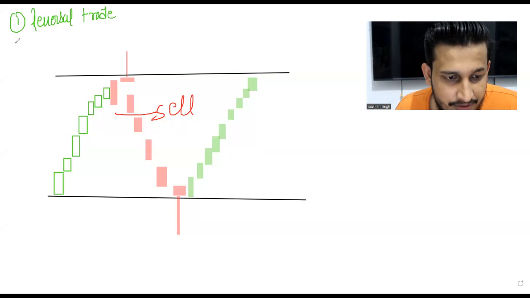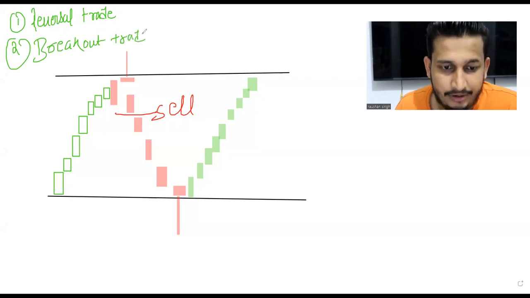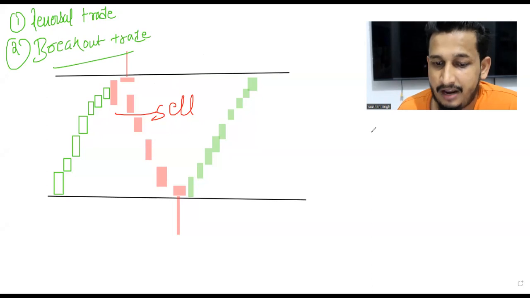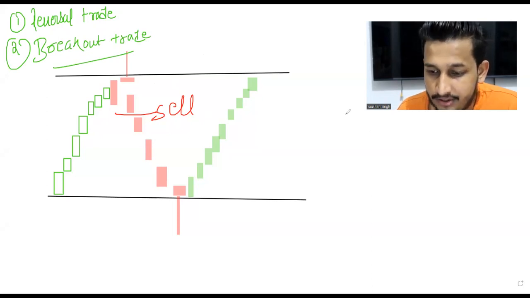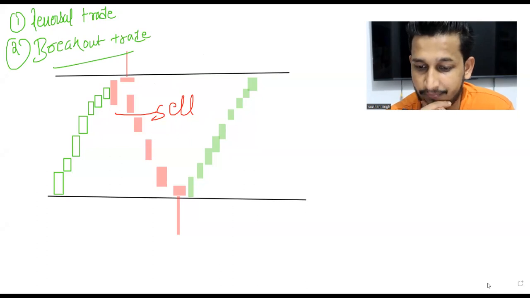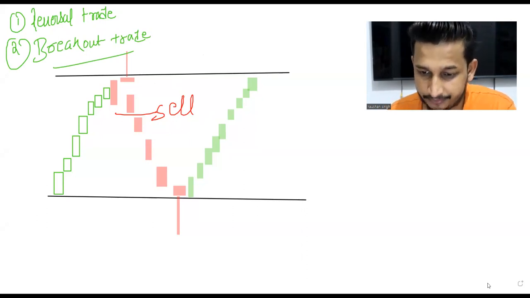First one will be reversal trade, and second one will be breakout trade. Can you tell me the one which I have right now, which type of trade which I have taught you? First one, reversal, or second one, breakout? This type of trade which I have taught you, which is this one? It's a reversal trade, right? Good. It's a reversal trade, Rishi.